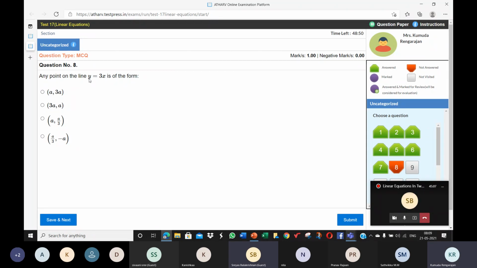Yeah, so see, the y coordinate is 3 times the x coordinate. Read this and see, this is the y coordinate. Is it 3 times the x coordinate? Yeah, this is 3 times the x coordinate. Just understand what this is. The y coordinate is 3 times the x coordinate a. The x coordinate a.